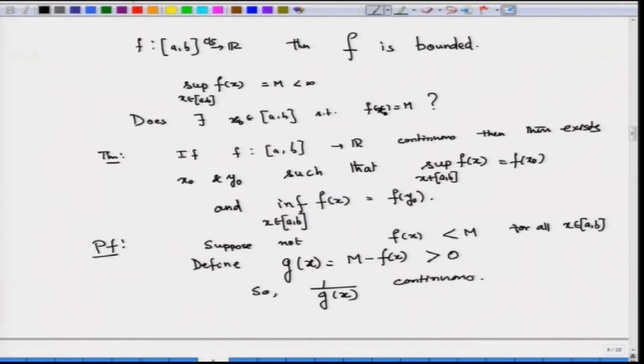By the previous theorem, 1 by g is a function from the closed interval [a, b] to R, therefore it is going to be bounded.